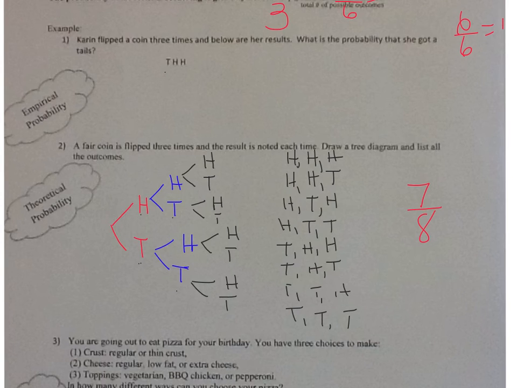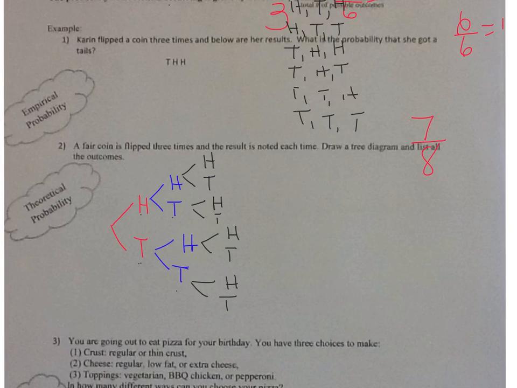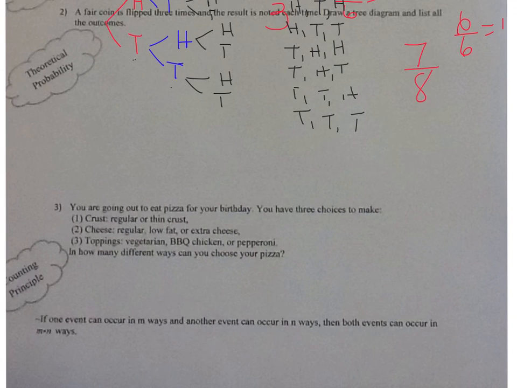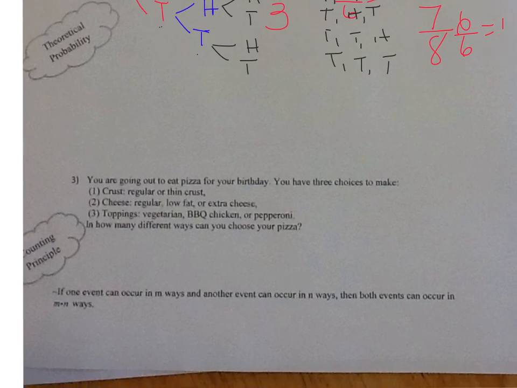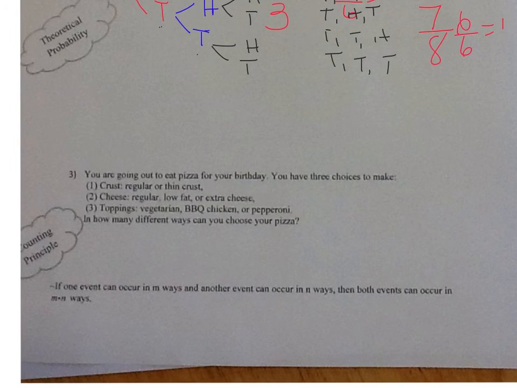Okay, so now let's just talk about the counting principle. This should be familiar because you should have done this probably in 7th grade. Let's say you're going out to eat pizza for your birthday. You have 3 choices to make. Your crust can either be regular or thin crust. Your cheese can be regular, low-fat, or extra cheese. Your toppings could be vegetarian, barbecue chicken, or pepperoni. How many different ways can you choose your pizza?